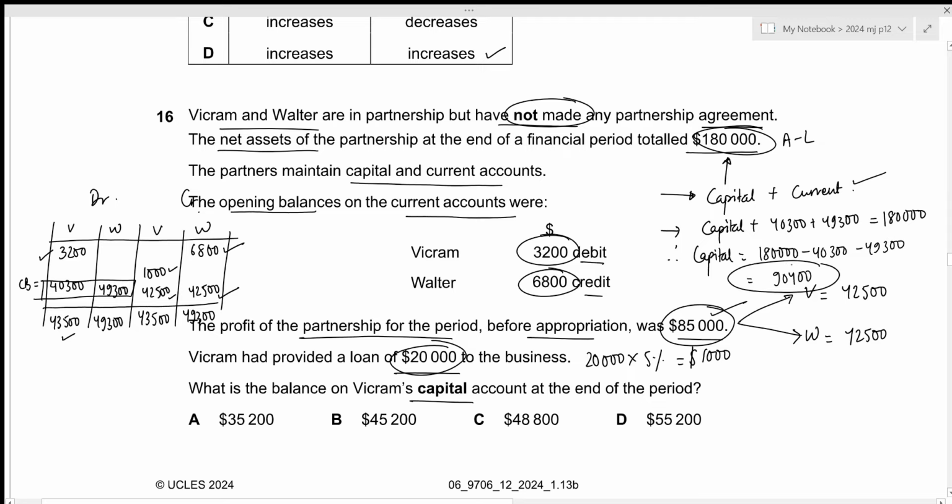Again, there is no partnership agreement, which means that this capital balance will be split equally between the partners. So Vikram's capital will be 90,400 divided by 2, which results in the value of 45,200. This is the answer we are looking for, which is given by option B. That is all for the 16th question. Let's move towards the next one.